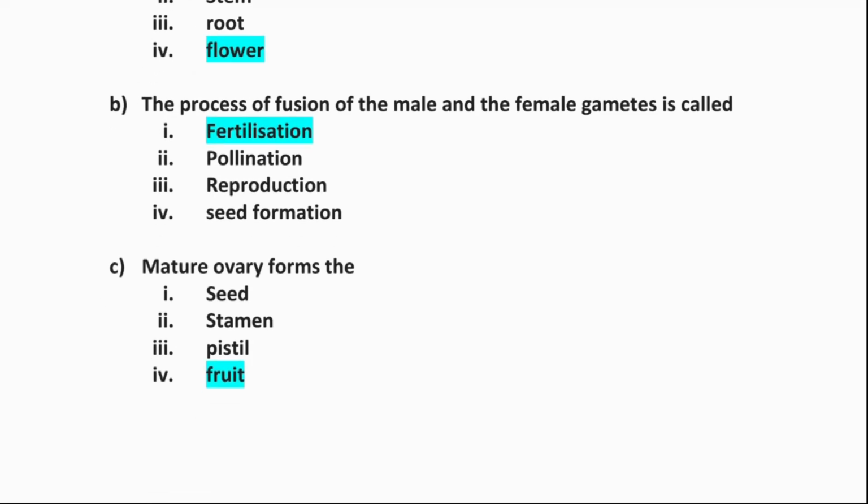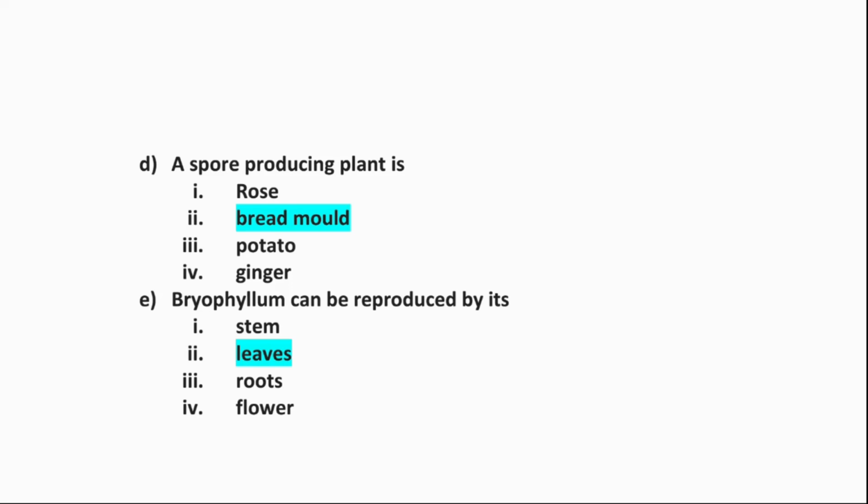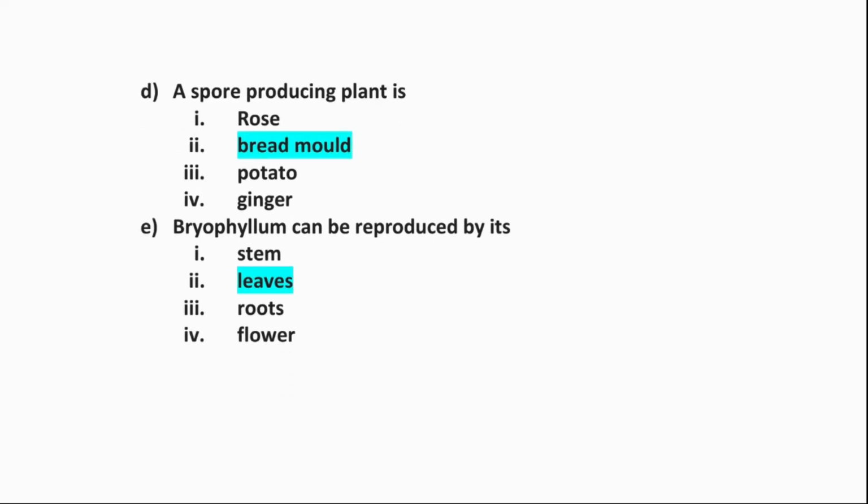C. Mature ovary forms the option 1, seed, option 2, stamen, option 3, pistil, option 4, fruit. So the correct answer is option 4, fruit. D. A spore producing plant is number 1, rose, number 2, bread mold, number 3, potato, number 4, ginger. So the correct answer is option 2, bread mold.